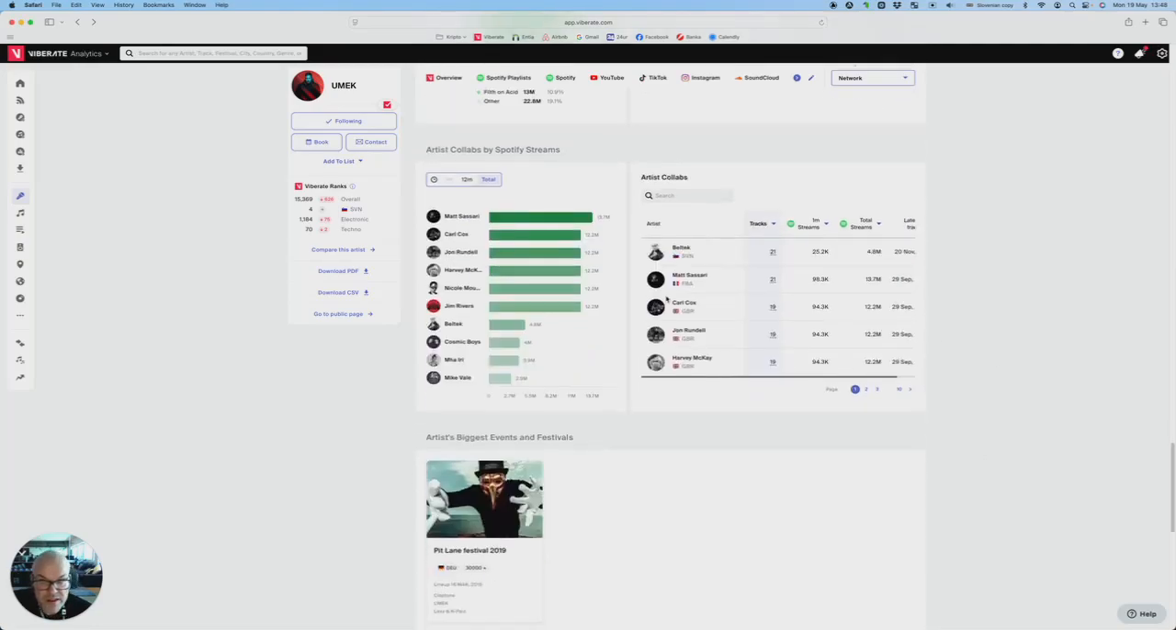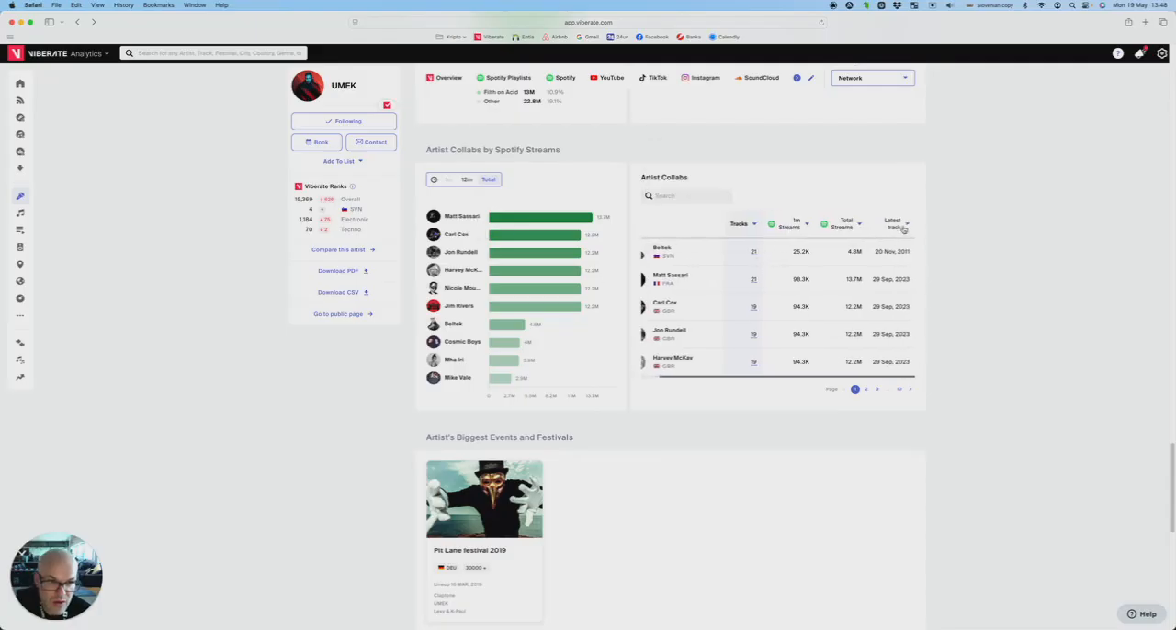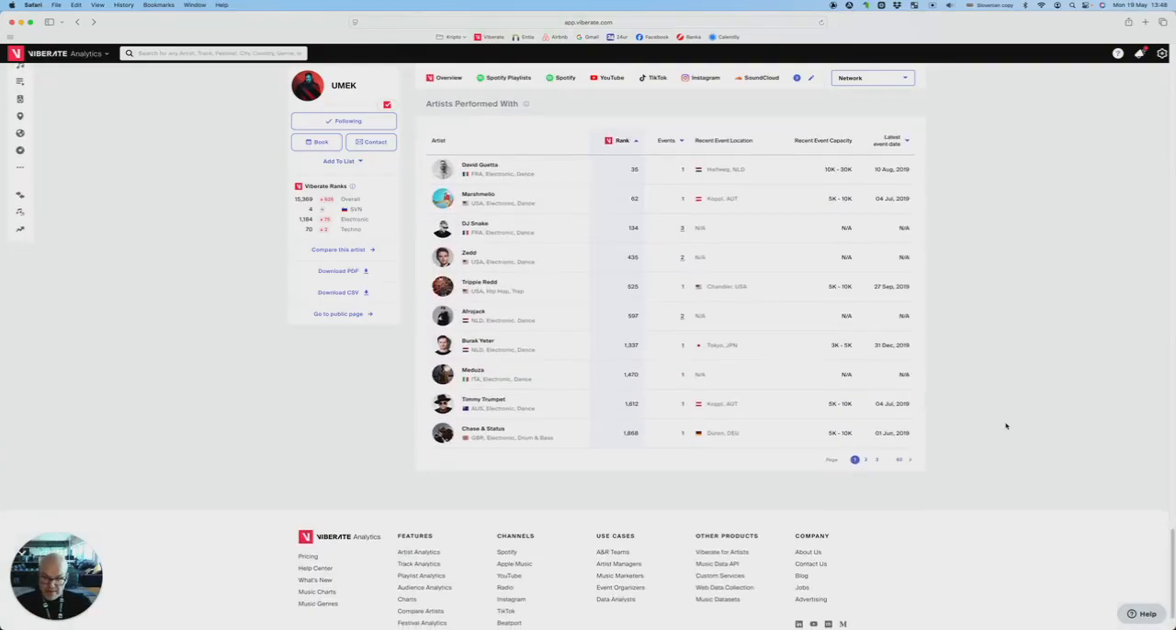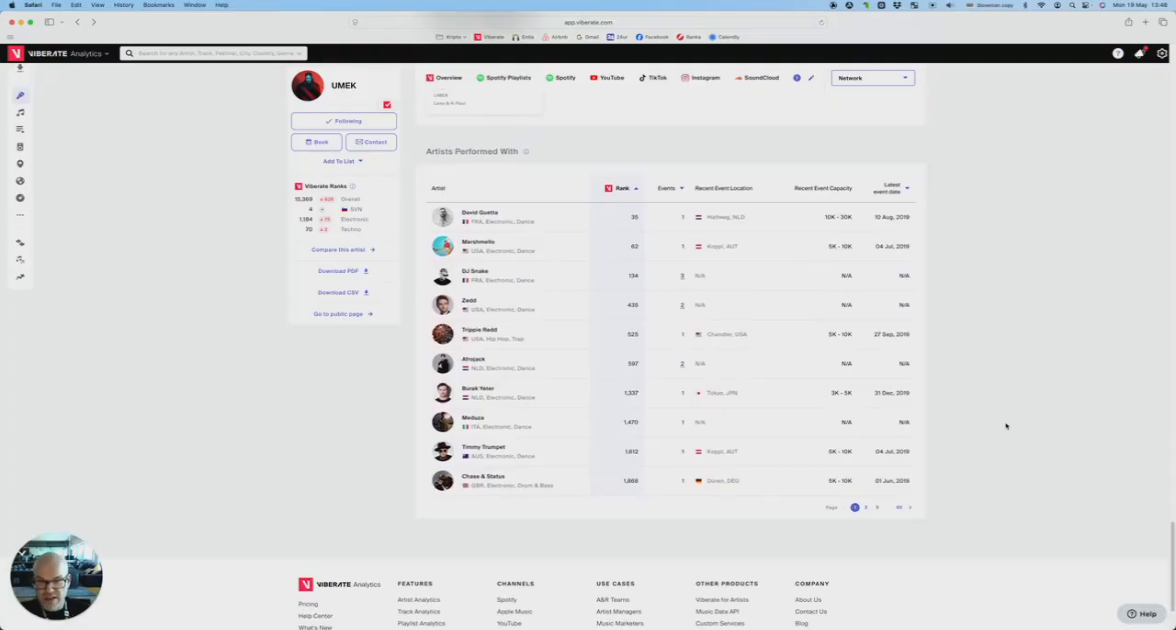Then the artist collaborations. Artists are again ranked according to their Viberate popularity, and those are all artists where Umek has a release with. Again, you can rank them by the number of tracks or the latest track released in a collaboration. And then finally, a sneak peek into the live performance. Those are the artists that Umek performed together with at events or festivals, so they were together on the lineup.